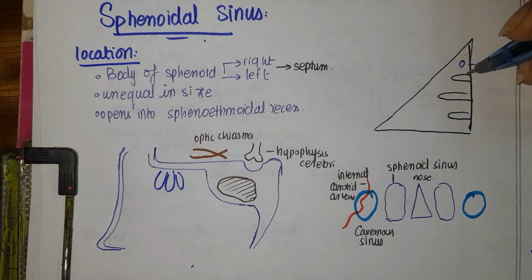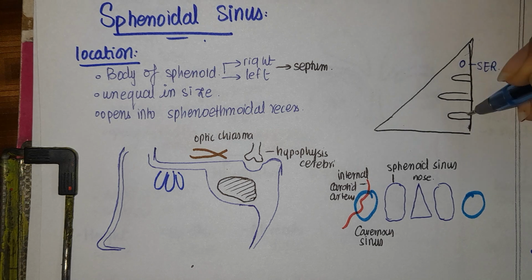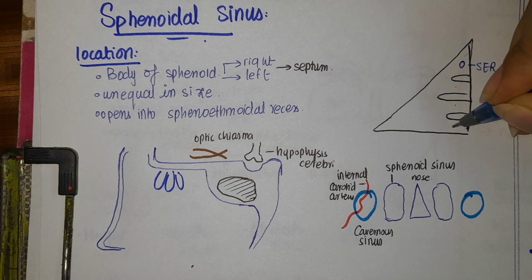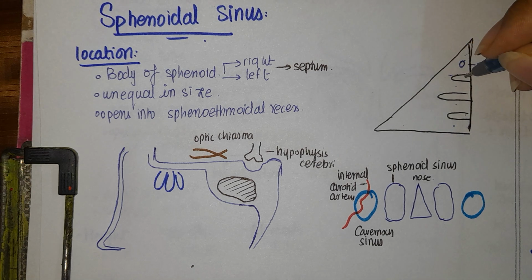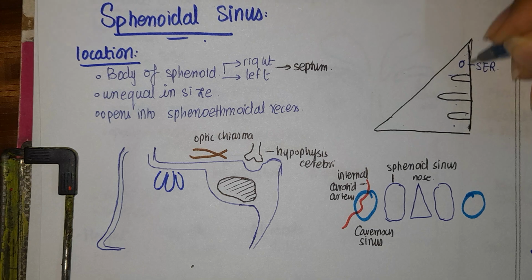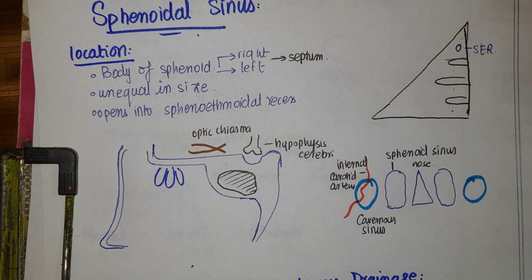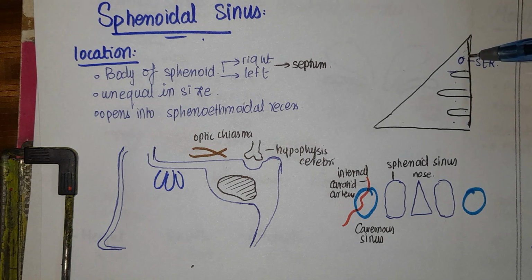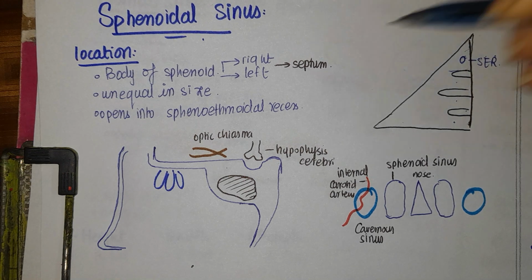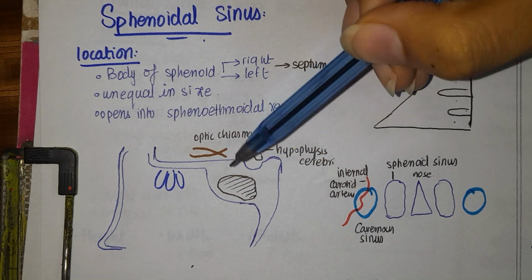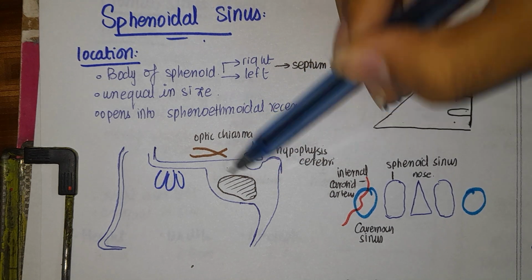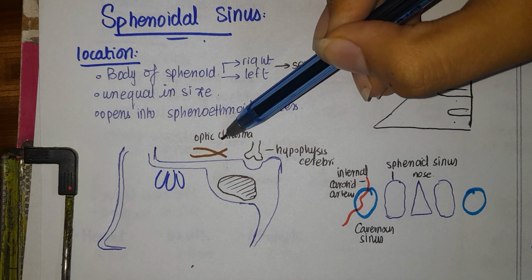As I told you, in the lateral wall of the nose there were superior, middle and inferior nasal concha, and their meatuses, that were superior, middle and inferior nasal meatuses. But this space above the superior nasal concha is known as the sphenoethmoidal recess. So the sphenoidal sinus would open into the sphenoethmoidal recess.